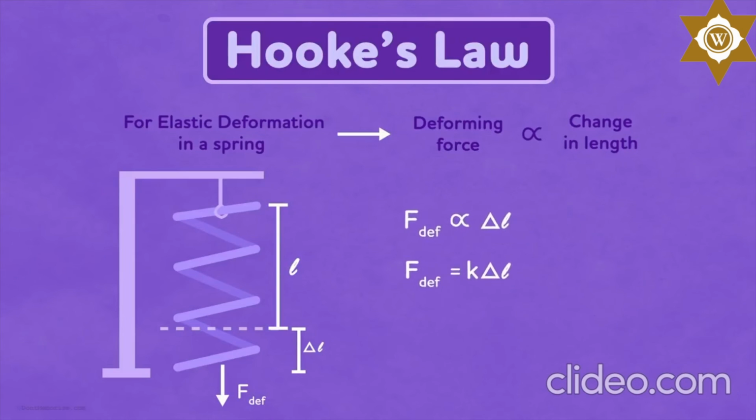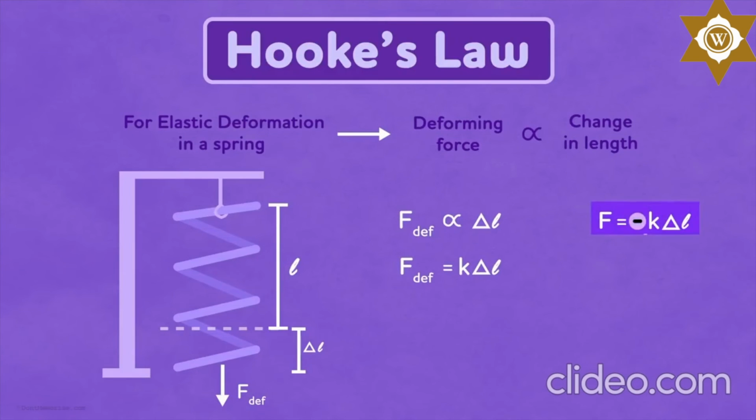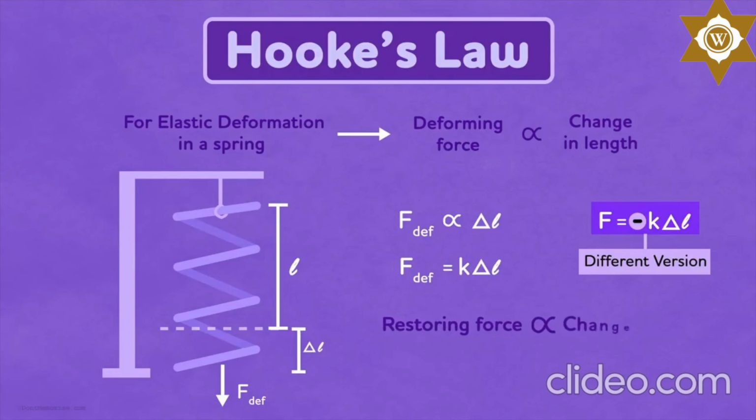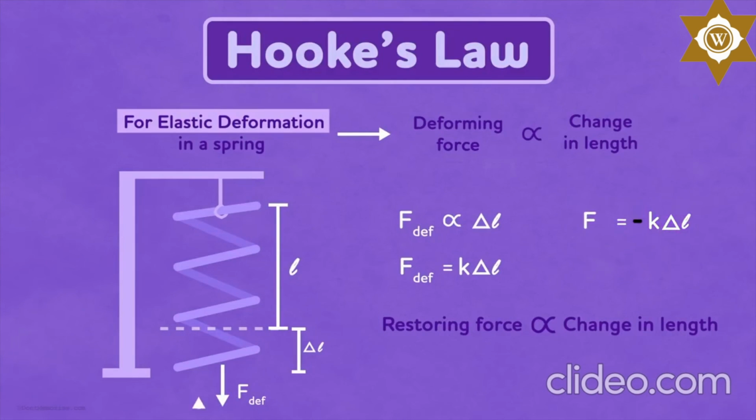In some textbooks, you must have noticed the presence of a negative sign on the right side of this equation. The negative sign comes due to a slightly different version of Hooke's law being followed. We can also define Hooke's law as: the restoring force is directly proportional to the change in length, and this of course is valid for elastic deformation only. The force taken here is the restoring force and not the deforming force. The negative sign only tells us that the restoring force is opposite to the direction in which the length is changing.